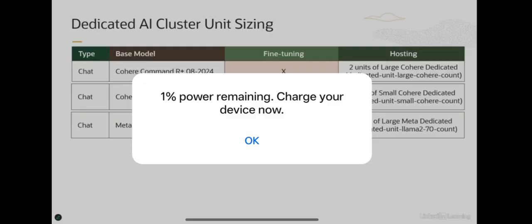On the other hand, if you are using any of the Meta Llama models 3.3 or 3.1 and you want to fine tune those, you can use the large Meta dedicated units, but you need 4 of those units for fine tuning. And for hosting, you just need 1 of those units.